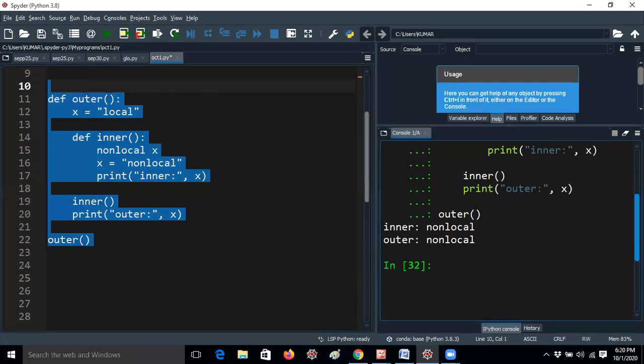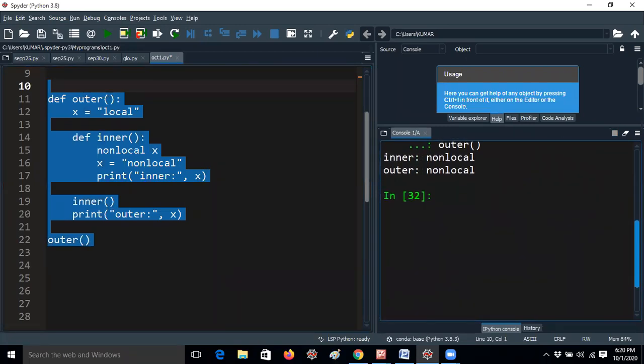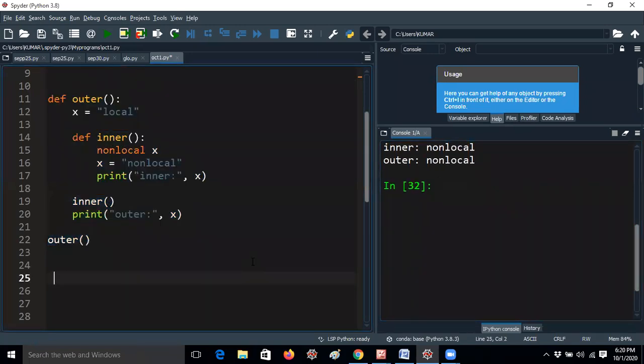You don't think? I will give another example, then you can think, no problem. First of all, I would like to tell you what is a non-local. Non-local is a keyword. So let me run this example.